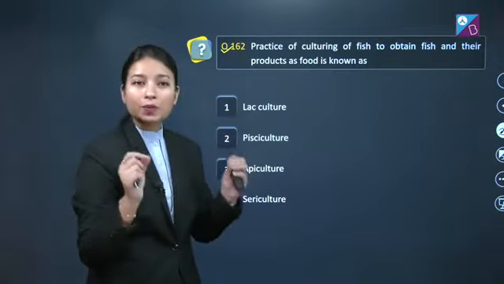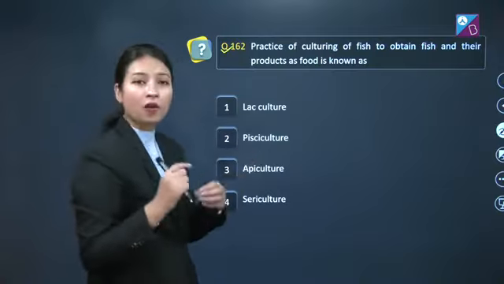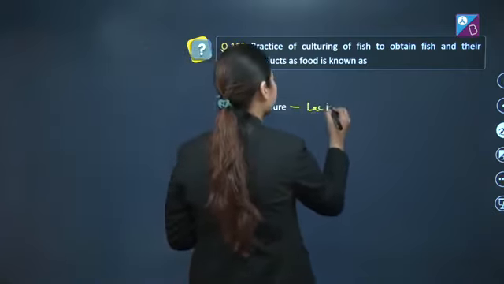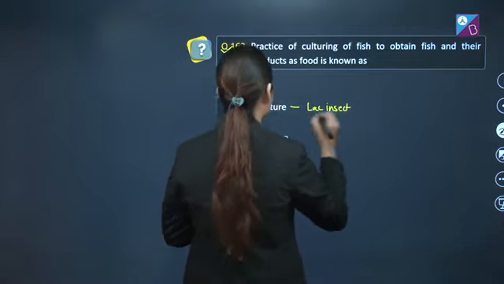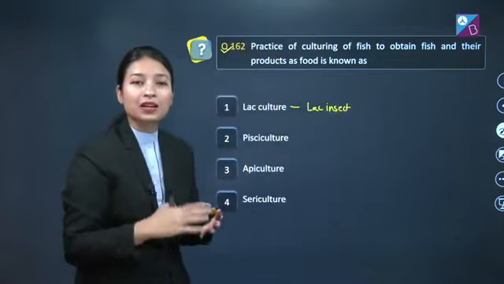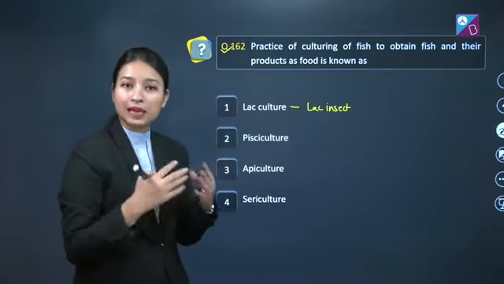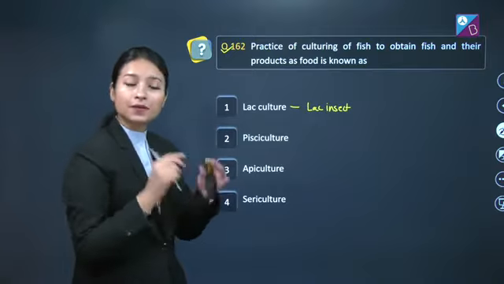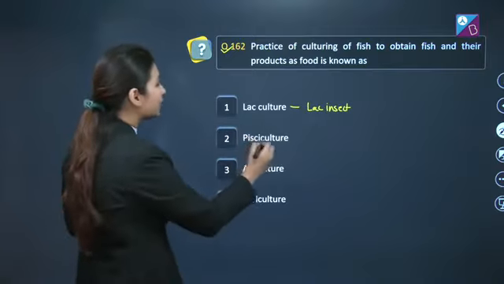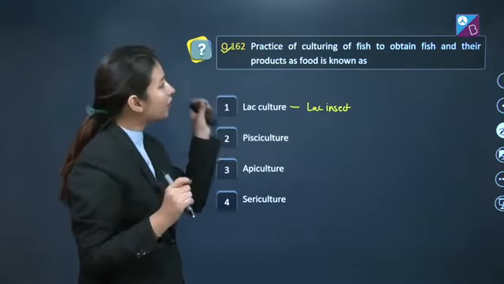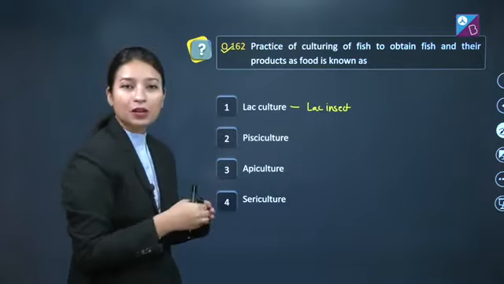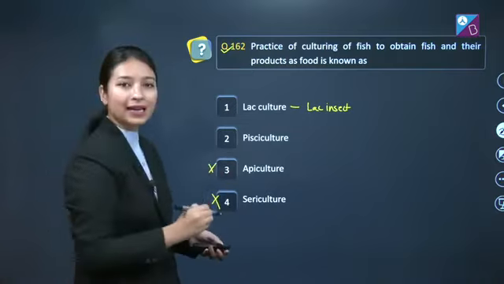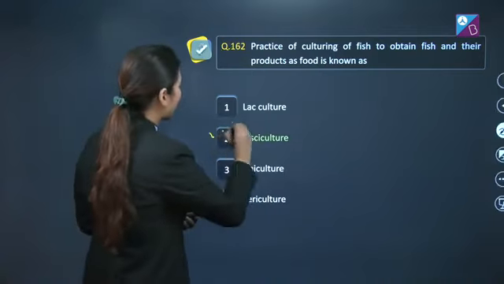So students, in the options given below, lac culture involves management of lac insect, while apiculture involves management of honeybees for production of honey, bee wax, etc., and sericulture involves management of silkworms, while pisciculture involves the practice of culturing of fish to obtain fish and their products for food. So options 3 and 4 are incorrect, and our correct answer here is option number 2.